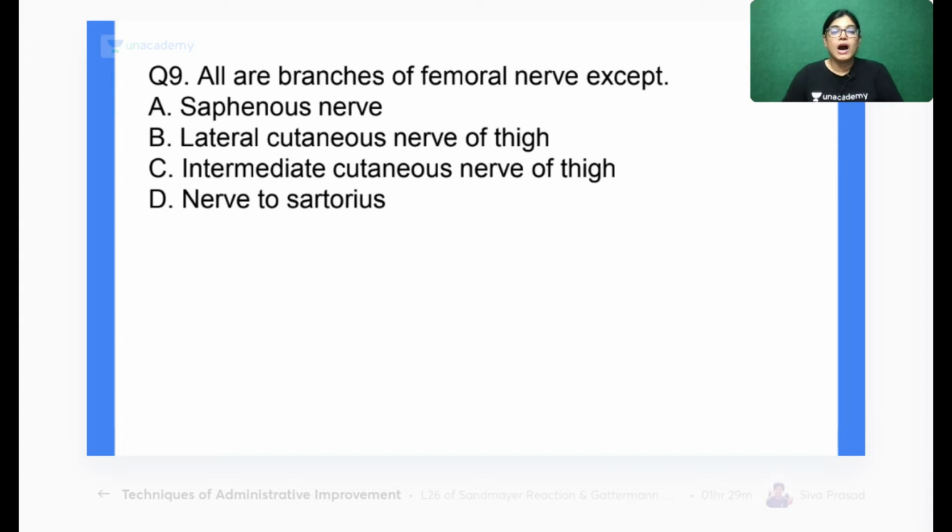Now, all are the branches of the femoral nerve except which of the following nerves? Whether it is the saphenous nerve, lateral cutaneous nerve of thigh, intermediate cutaneous nerve of thigh, or nerve to sartorius. Four options are there and you have to give me the correct answer. Question number 9, mark the correct answer. All are branches of the femoral nerve except.